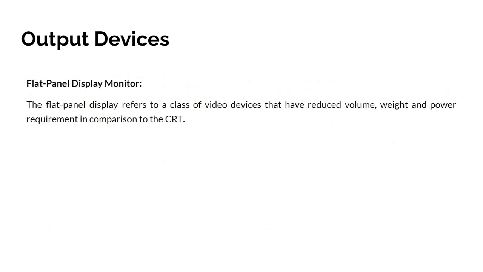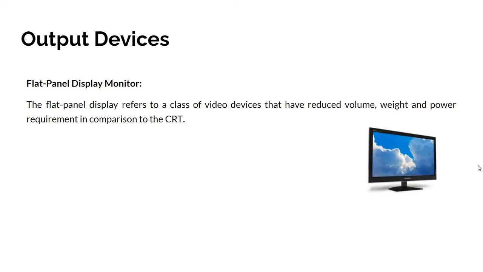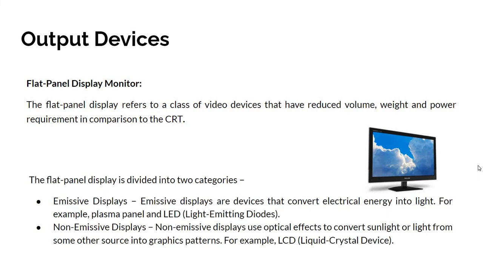And another one is flat panel display monitor. The flat panel display refers to a class of video devices that have reduced volume, weight and power requirement in comparison to the CRT. There are two categories of flat panel display: emissive displays and non-emissive displays.